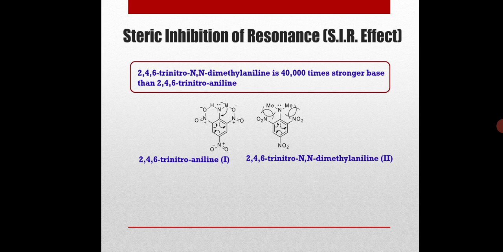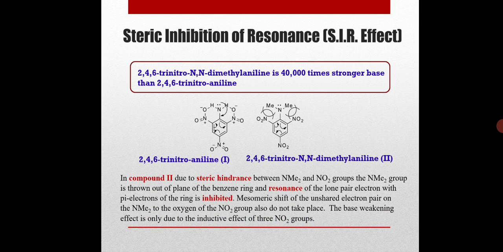In compound 2, due to steric hindrance between the NMe2 and nitro groups, the NMe2 group is thrown out of the plane of the benzene ring, and resonance of lone pair electrons with the pi electrons of the ring is inhibited, meaning stopped.